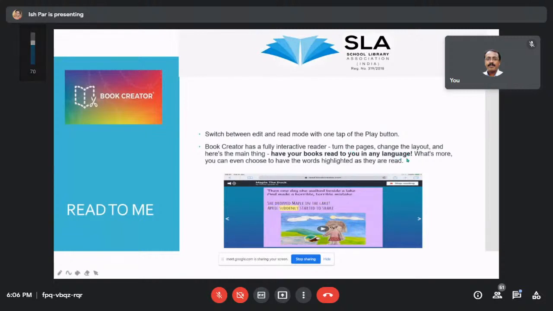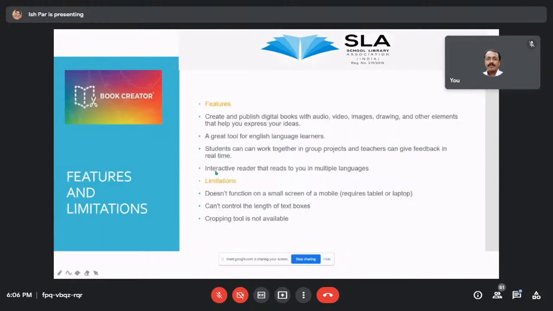Though that's a pro feature, you can read it in English and in Hindi also. So these two languages have been added. I think Kannada has also been added, but I could not figure out the font. You can see in the picture, the entire highlighted part is moving. This is how you can have it read to you.